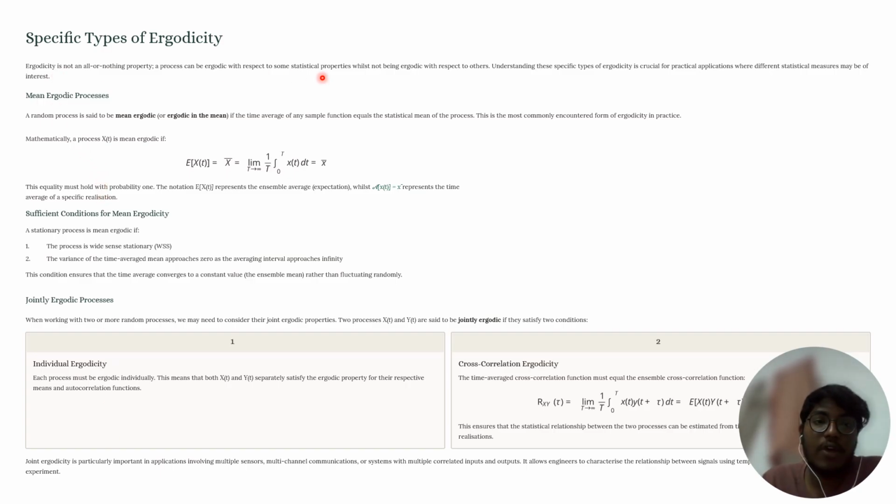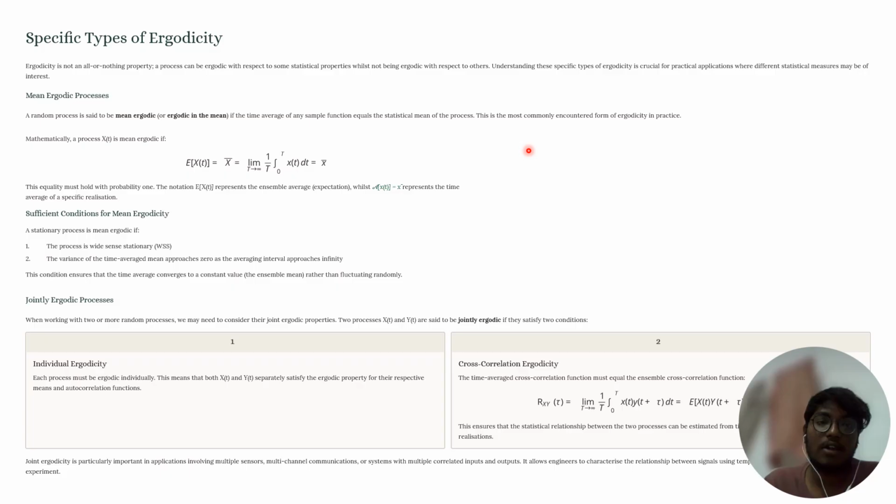Okay, specific types of ergodicity. Mean ergodic process. A random process is said to be a mean ergodic process if the time average of the sample function is equal to the statistical mean of the process. This is the most commonly encountered form of ergodicity in practice.